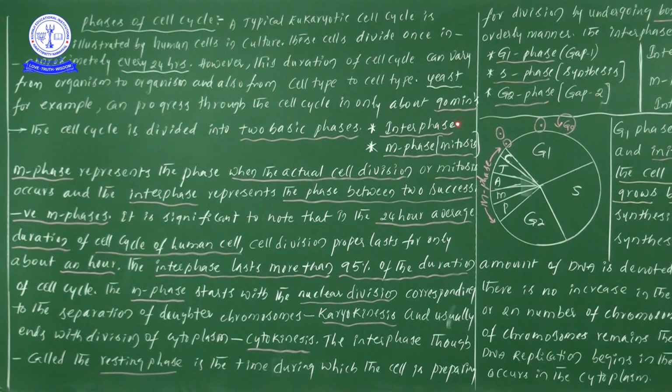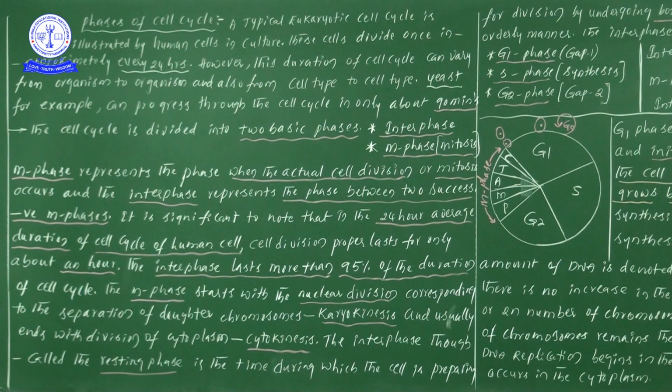Interphase, for our convenience to study, is divided into three substages: G1, S, G2. Likewise, the M phase, the mitosis stage, for our convenience to study we can divide into two types: one is karyokinesis and one more is cytokinesis.